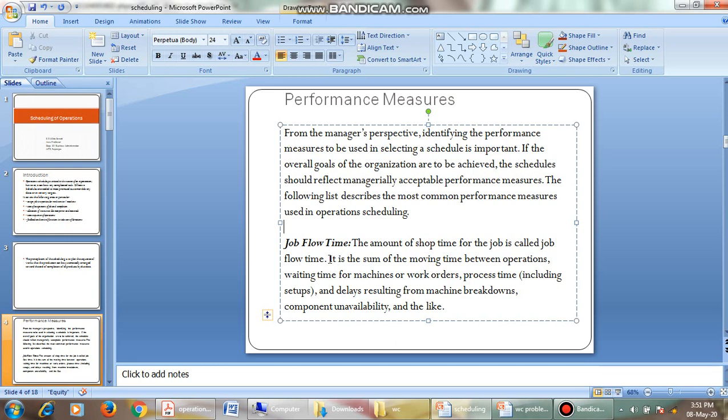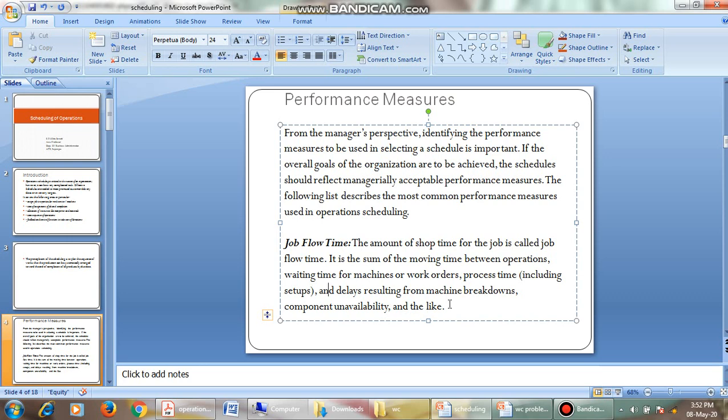See, it is clearly mentioned here. It is a sum of moving time between operations, waiting time for machines or work orders, process time including startups, and delays resulting from machine breakdowns, component unavailability, and like that.